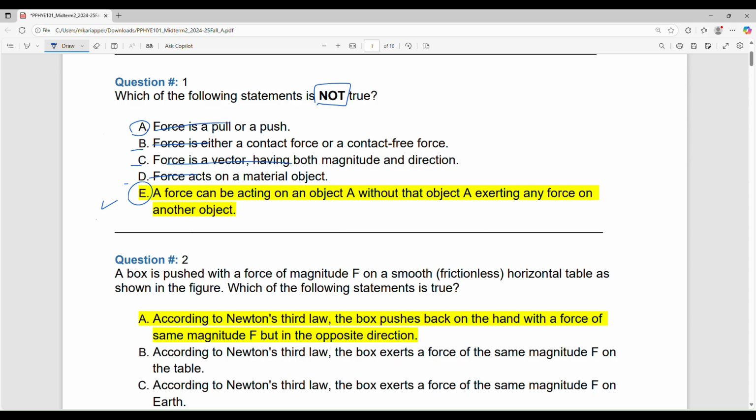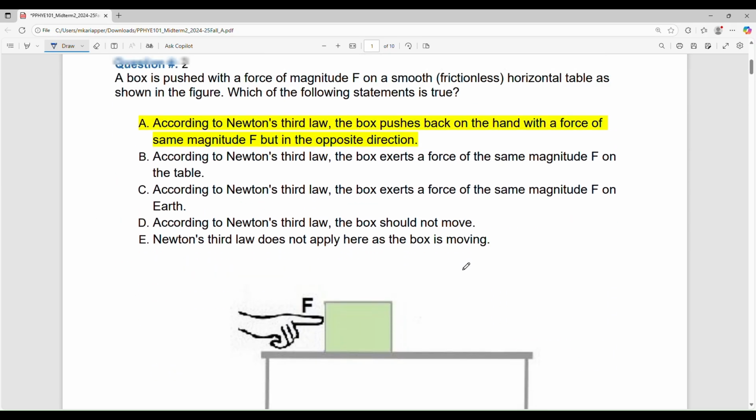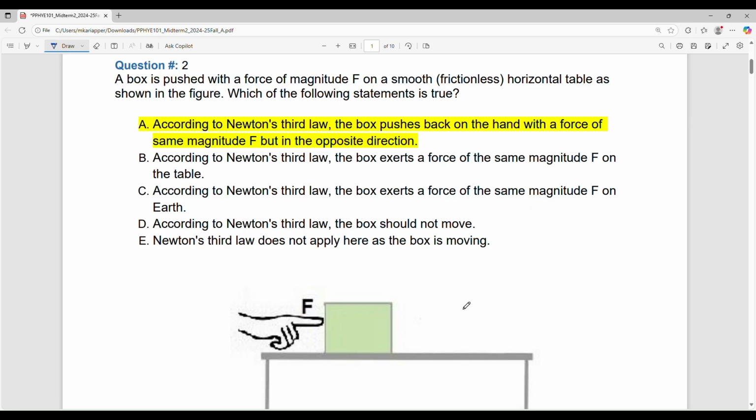So let's go to question number 2. A box is pushed with a force of magnitude F, the box sitting on a smooth frictionless horizontal table, and you're pushing it. Which of the following statements is true? This time only one is true, the rest are all wrong. So the highlighted one is the correct answer. Let's start from the bottom and go up.